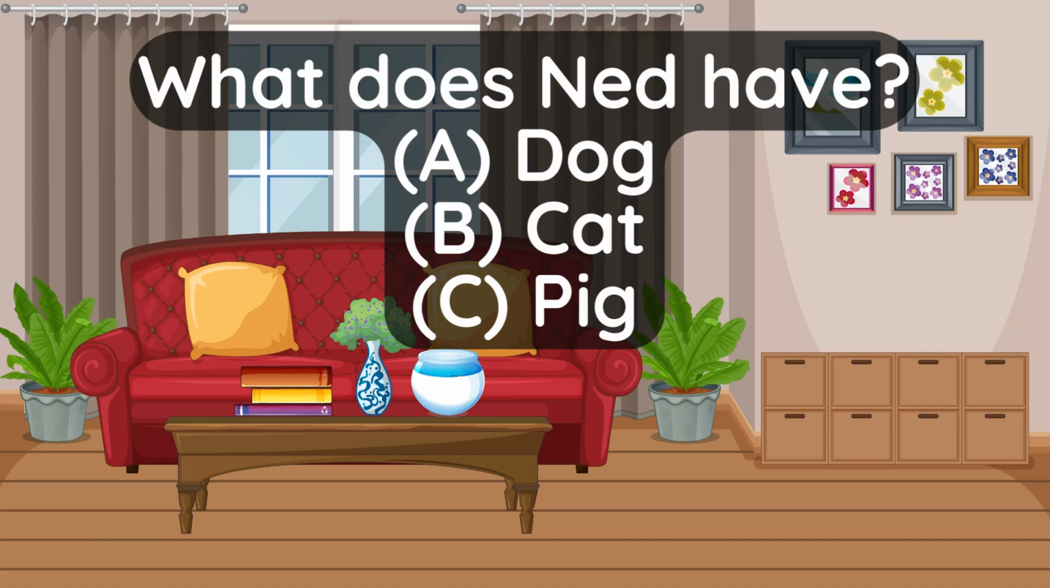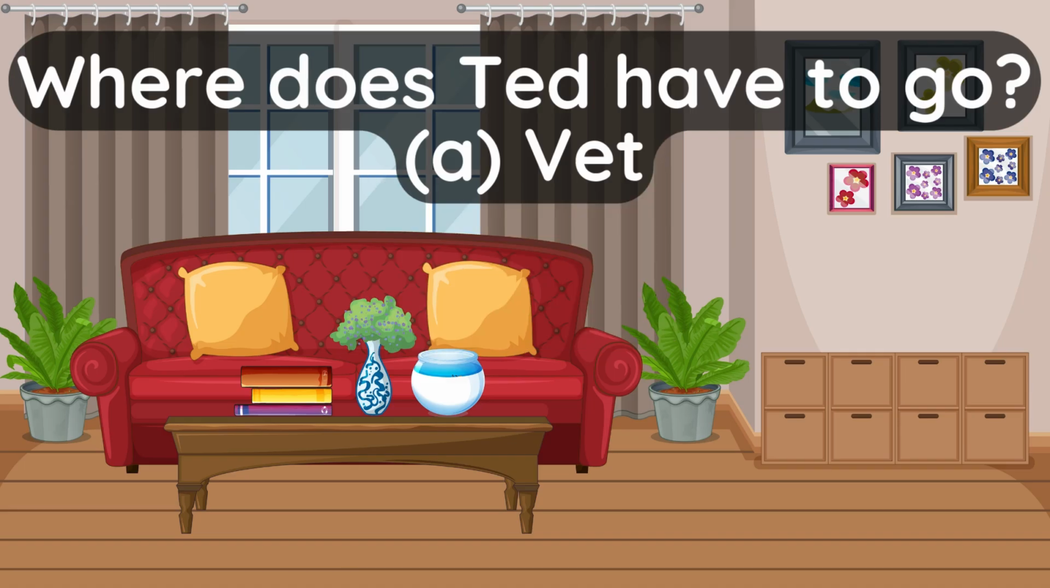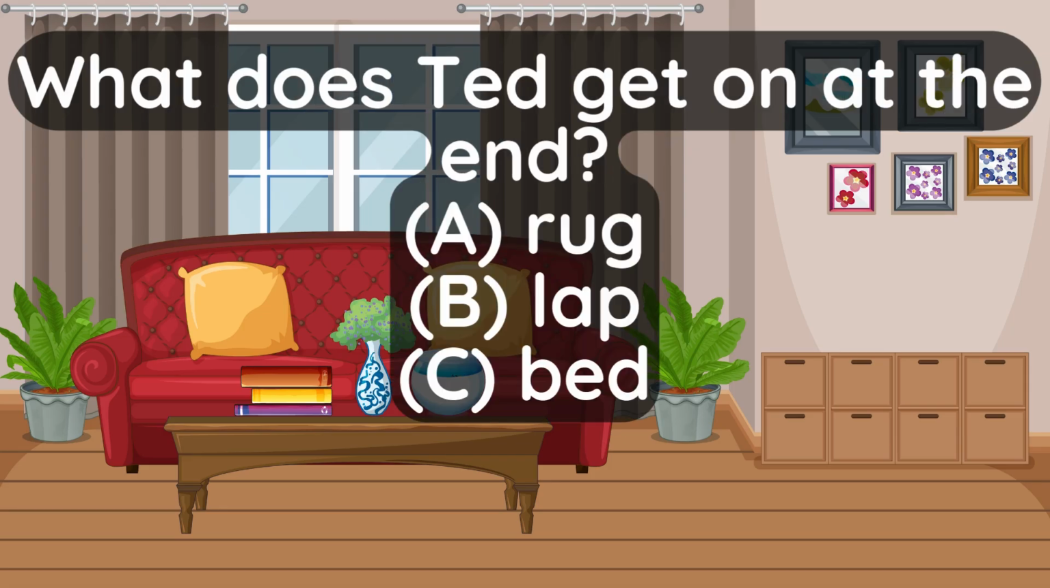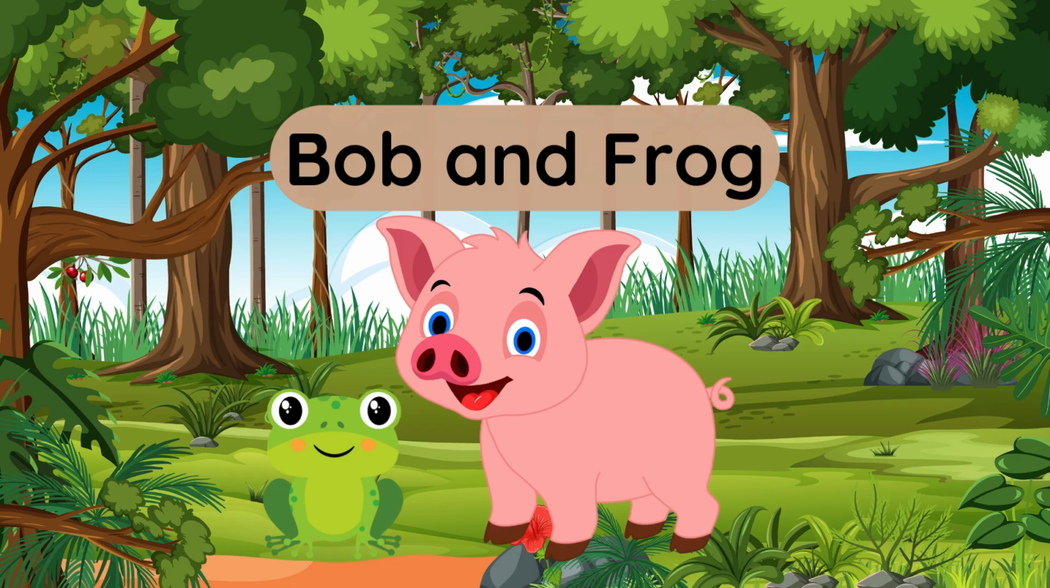What does Ned have? A. Dog. B. Cat. C. Pig. The answer is B. Cat. Where does Ted have to go? A. Vet. B. Park. C. Home. The answer is A. Vet. What does Ted get on at the end? A. Rug. B. Lap. C. Bed. The answer is C. Bed.